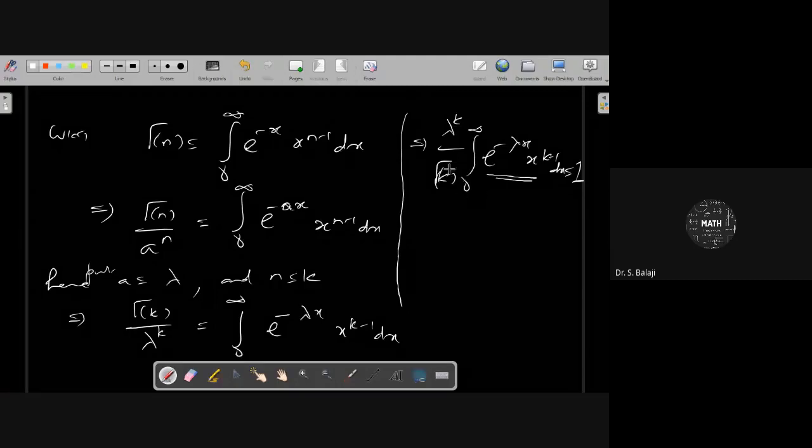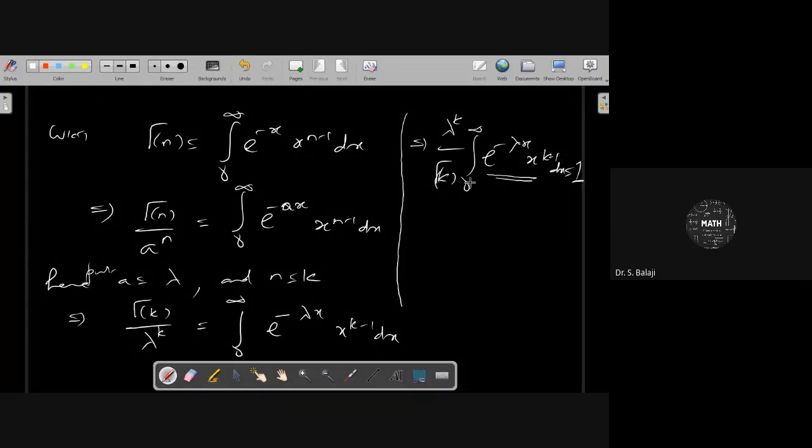Therefore it satisfies the PDF nature: the curve is non-negative in the range, and the integral of f of x dx is equal to 1. So you can take it as a PDF, and this PDF is known as the gamma distribution PDF.